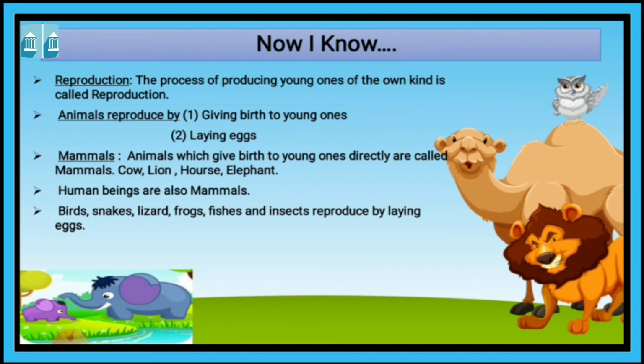Now the third one, we have learned about mammals. Animals which give birth to young ones directly are called mammals. So here are some examples. Cow, lion, horse, elephant, these are mammals. Human beings are also called mammals. Birds, snakes, lizards, frogs, fishes, insects reproduce by laying eggs.